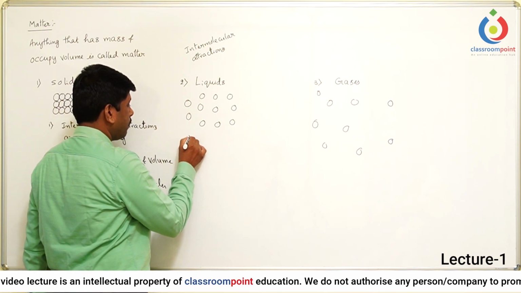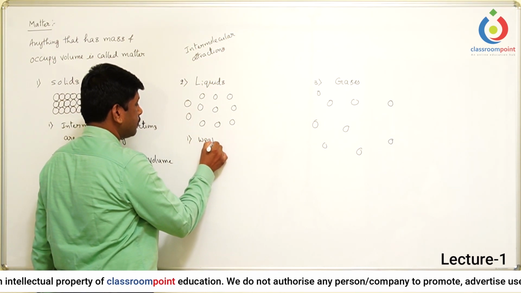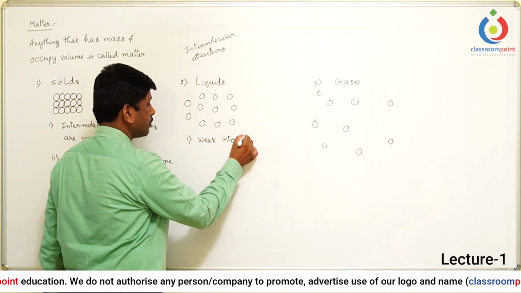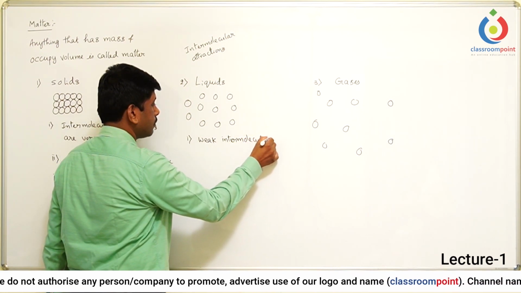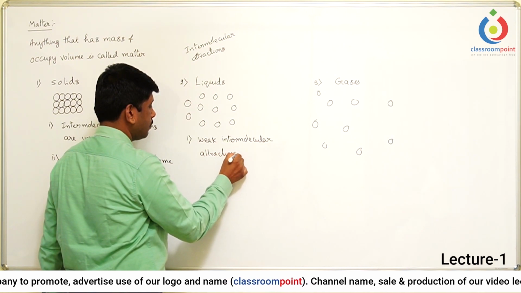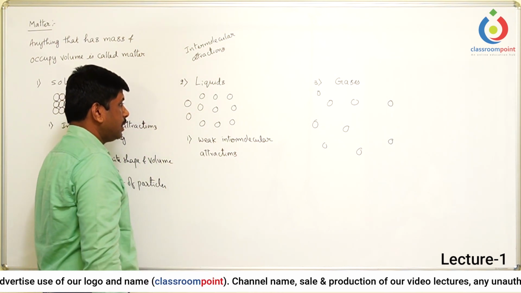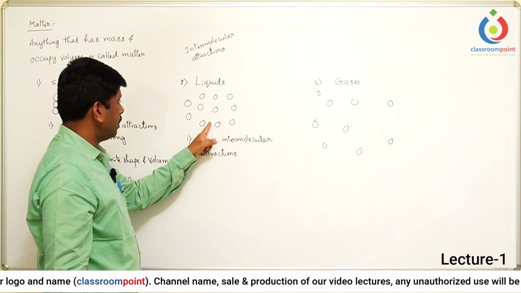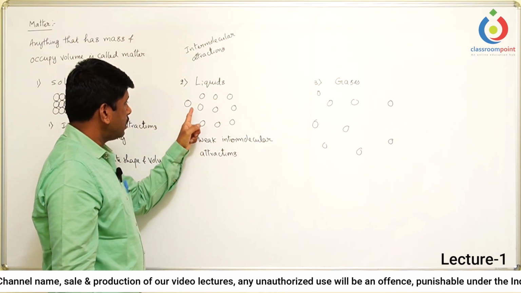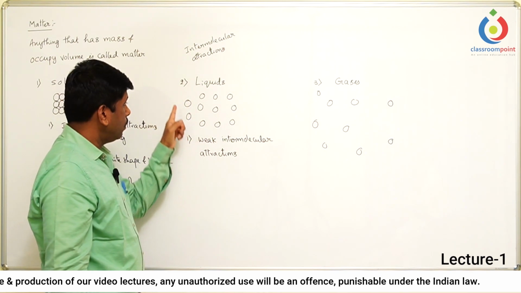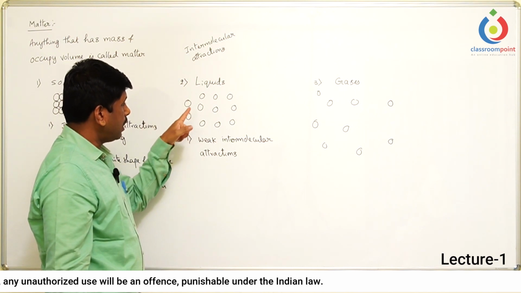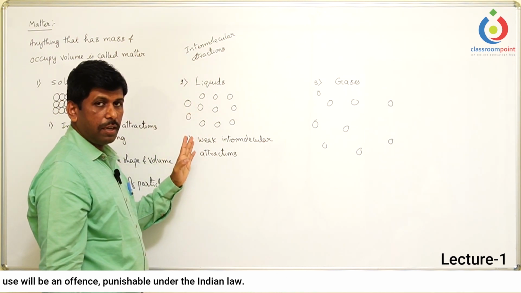So here we can write down that these have weak intermolecular attractions. Since the attractions are weak, these particles can easily move from one place to another. Since these particles are able to move, liquids do not have any definite shape. But still the particles are present within this area.